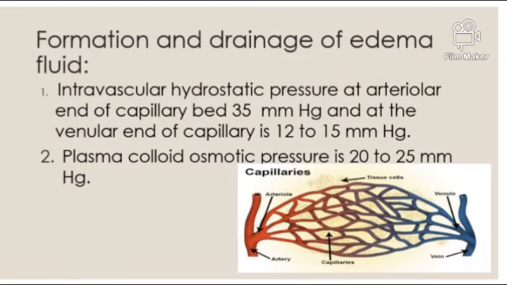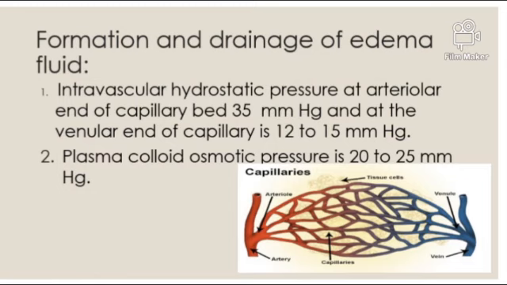So, due to the increased hydrostatic pressure, water will move from vessels into the tissue spaces. Now, the remaining water that moves towards the venular end would have decreased hydrostatic pressure and increased colloid osmotic pressure, due to which the fluid that was lost at the arteriolar end into the tissue spaces will move back into the blood at the venular end, while the remaining excess edema fluid would be removed by lymphatics and then drained back into the bloodstream through the thoracic duct.